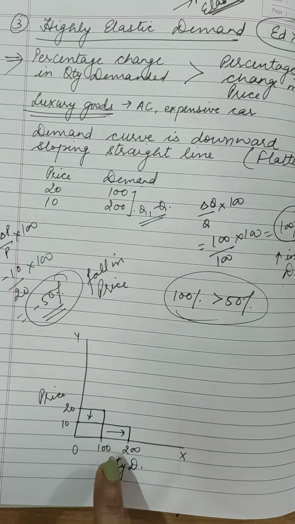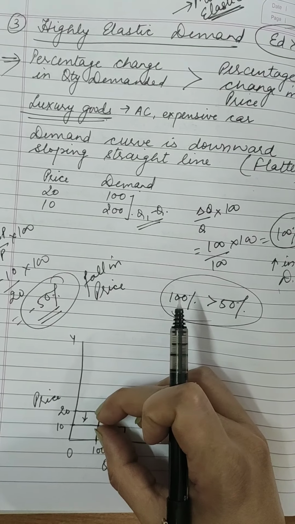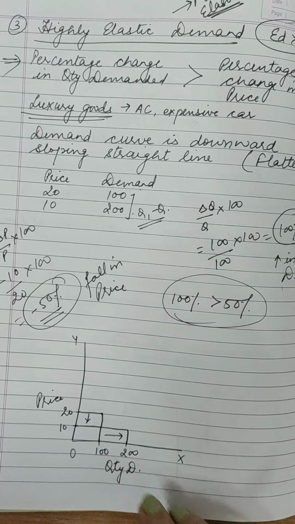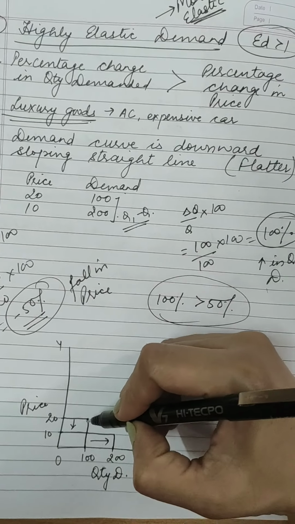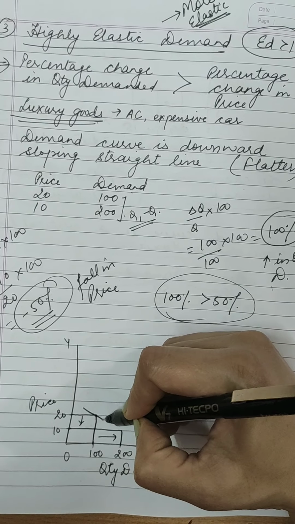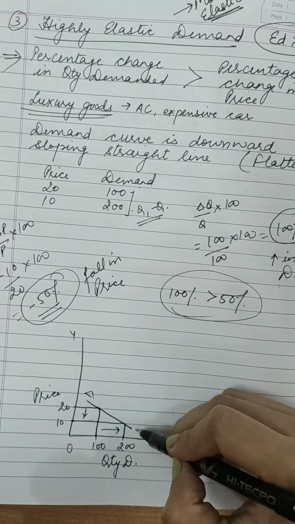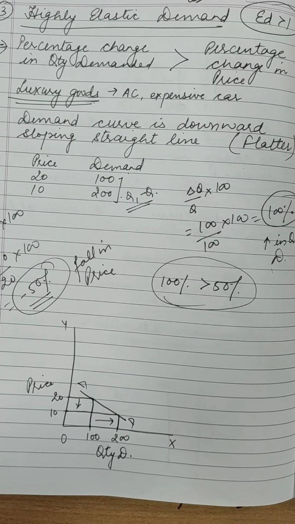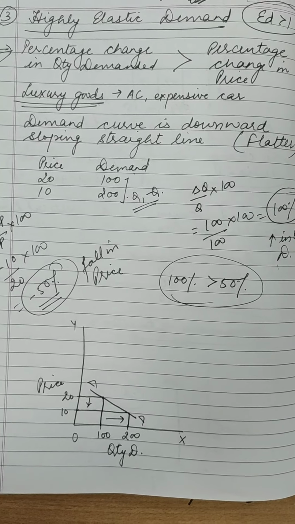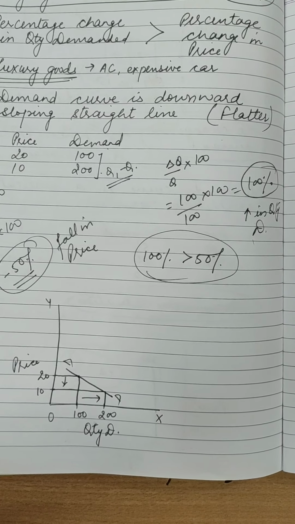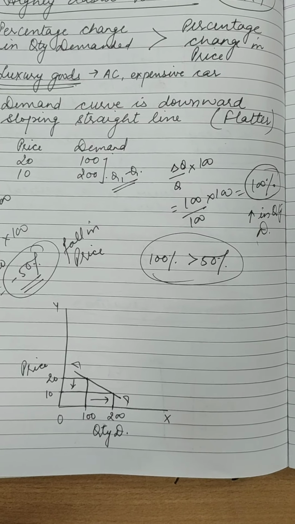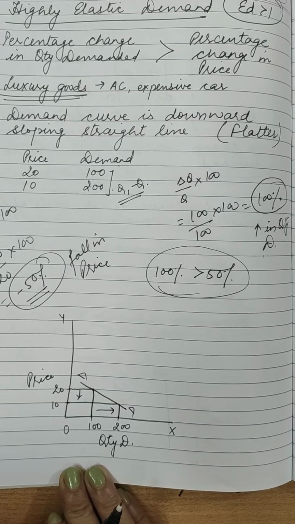So this much fall in the price and this much rise in the quantity demanded. आप यहाँ से डायग्राम ऐसे ही देख लो. प्राइस में थोड़ा चेंज है, क्वांटिटी डिमांडेड में ज्यादा चेंज है. So here the demand curve will be like this. DD is the demand curve over here, and it's a flatter curve when there is highly elastic demand. Right?